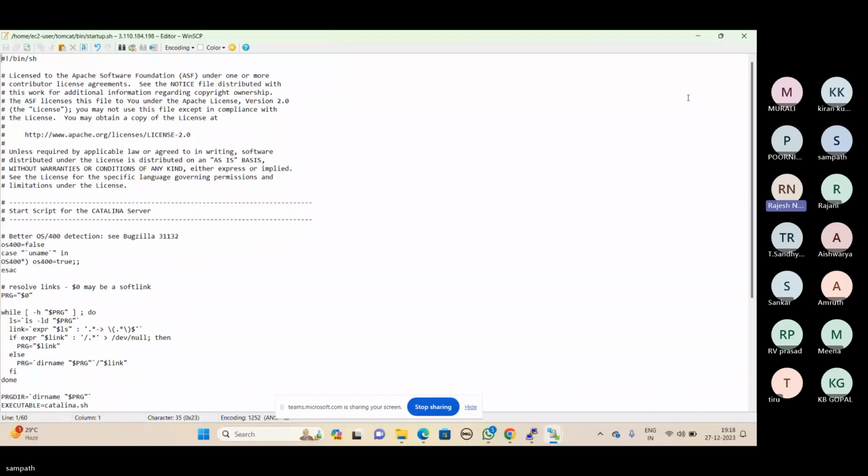Similar to Tomcat, there is one more web server, called Nginx. Going forward, I will teach how to install Nginx services on a Linux machine and how to configure it. Okay, thank you very much.